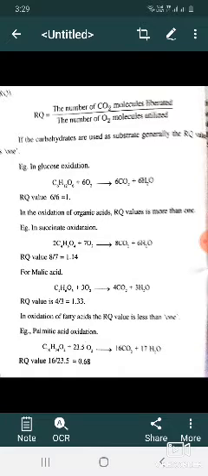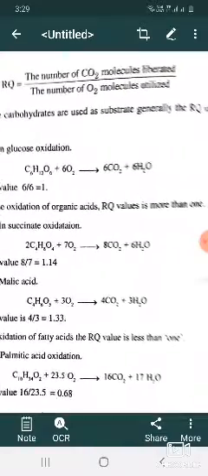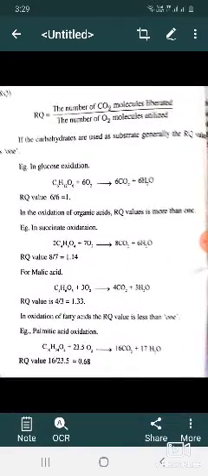So the RQ value is nearly 0 if these plants are kept in dark for a longer time, slowly malic acid is formed. So the RQ value is increased from 0 to 1.3 or more.